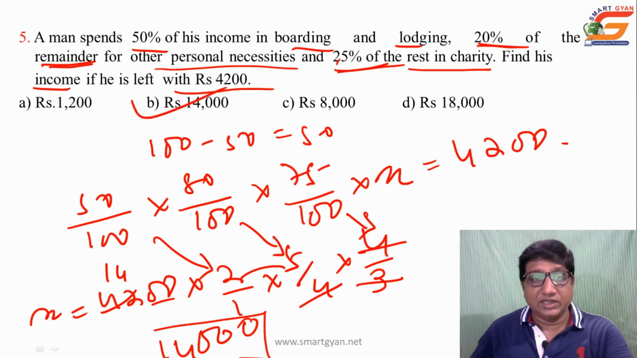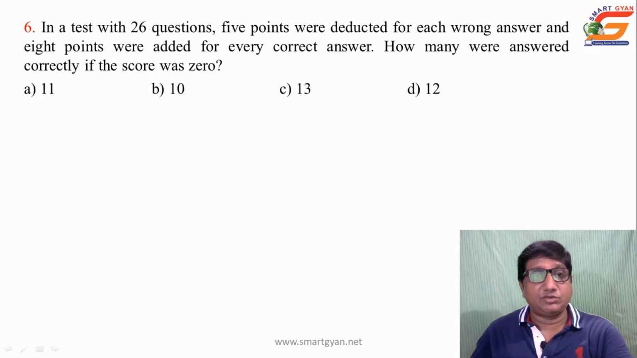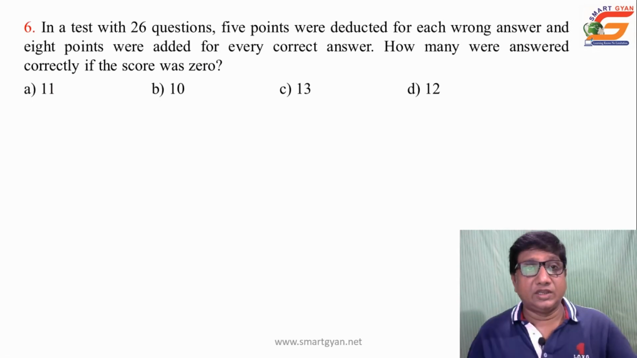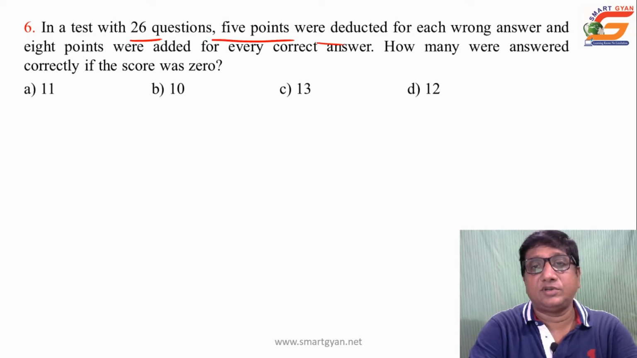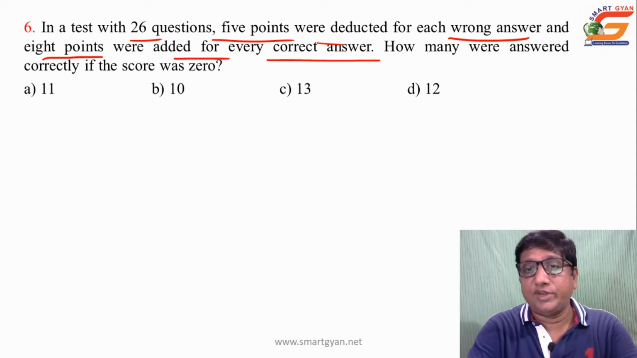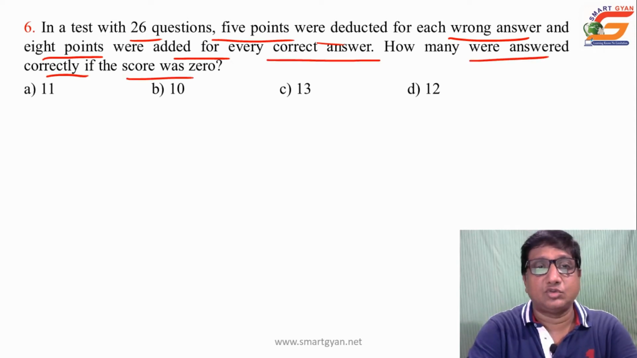Next, in a test with 26 questions, 5 points were deducted for each wrong answer and 8 points were added for every correct answer. How many were answered correctly if the score was 0?